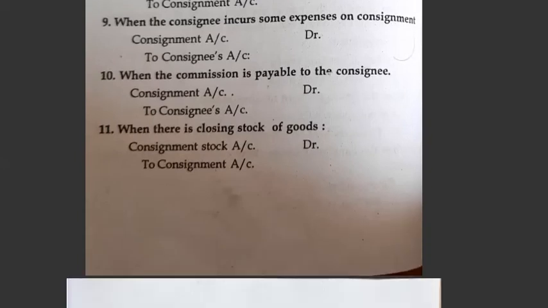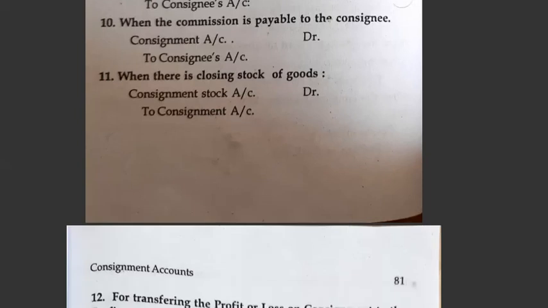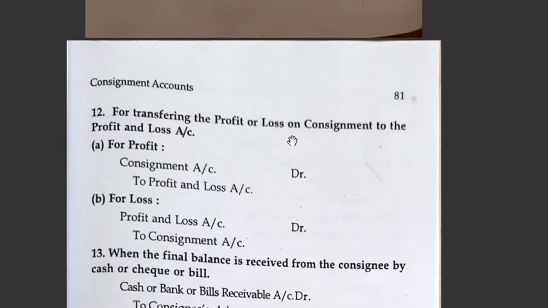When there is closing stock of goods, the entry will be consignment stock account debtor to consignment account. Next is transferring the profit or loss on consignment to profit and loss account. The entry will be consignment account debtor to profit and loss account if it is profit. If it is loss, then profit and loss account debtor to consignment account.